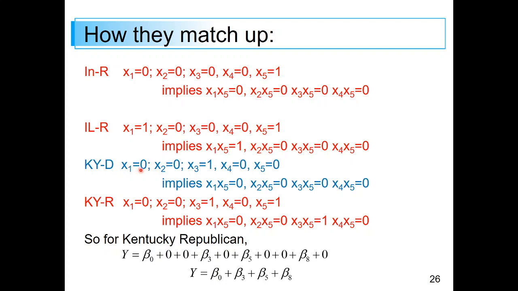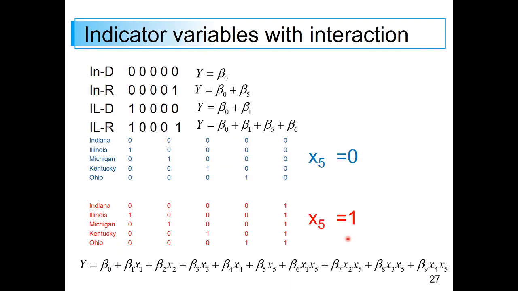So the same thing with Kentucky Democrat, 0, 0, 1, 0. But since X5 is 0, all my pairs are 0. And the Kentucky Republican, 0, 0, 1, 0, would go with 1, 0, 0, 1, 0. So if you're a Kentucky Republican, you put 0 in for X1, X2, and X4, and X5 and X6. I'm sorry, X6 and X7, and then you get X8. So this is what my equation would be for a Kentucky Republican.